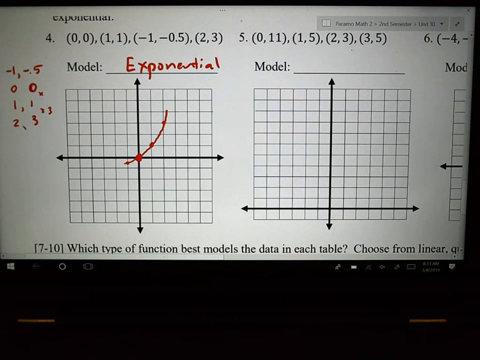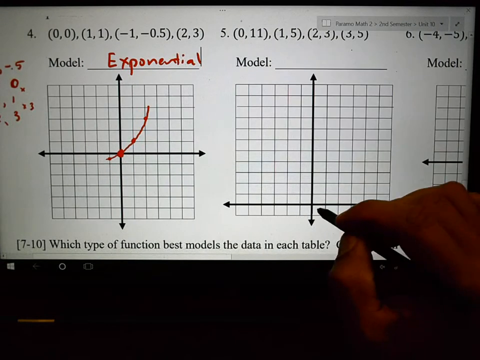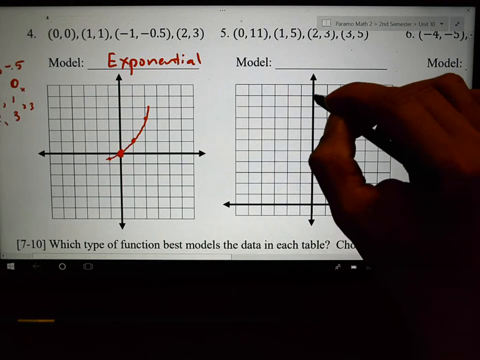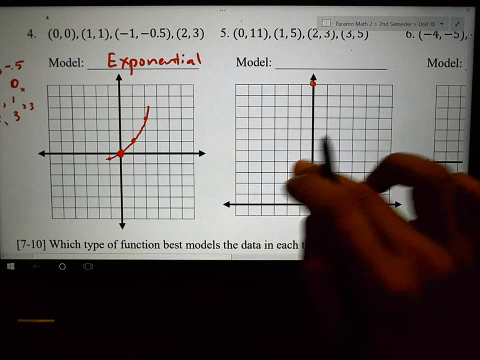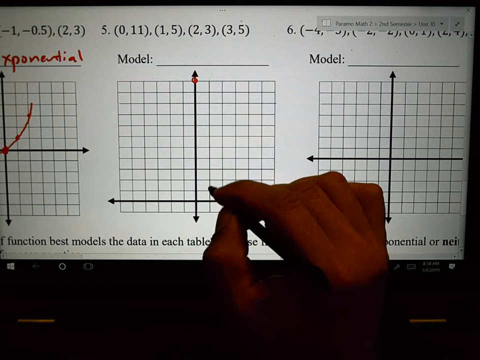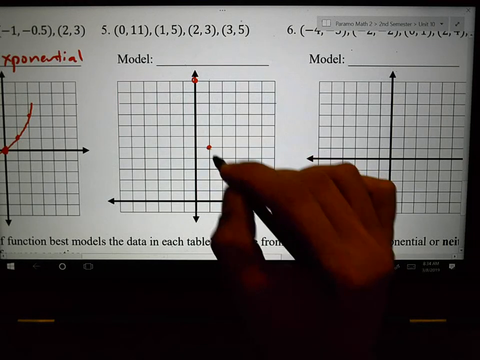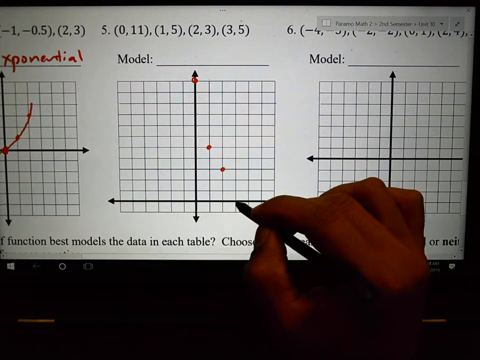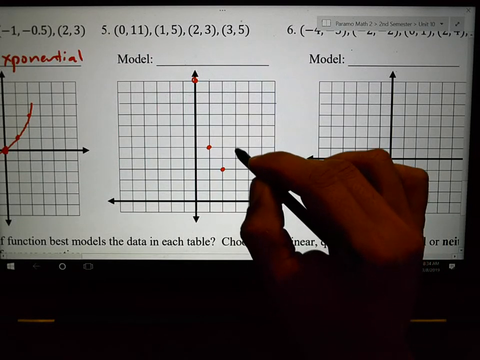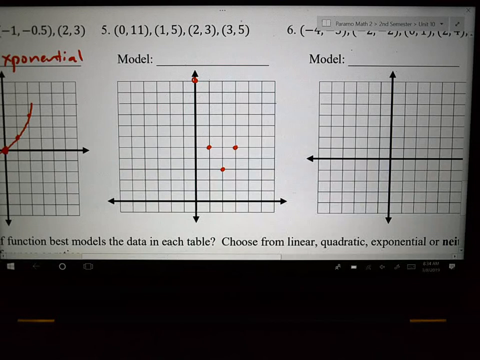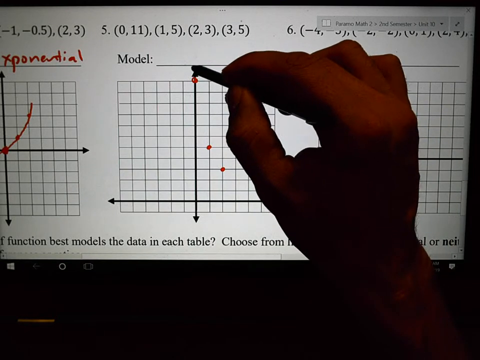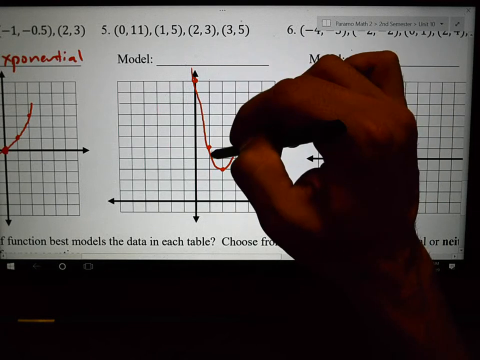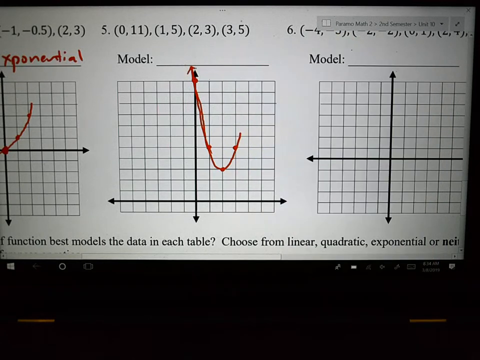Let's try another one. 0, 11. 0, 1, 2, 3, 4, 5, 6, 7, 8, 9, 10. 11's the very top. 1, 5 is the next one. 2, 3. 3, 5. Kind of an interesting deal. Like if I were to connect these, kind of see this. This is kind of what I'm seeing with my graph.